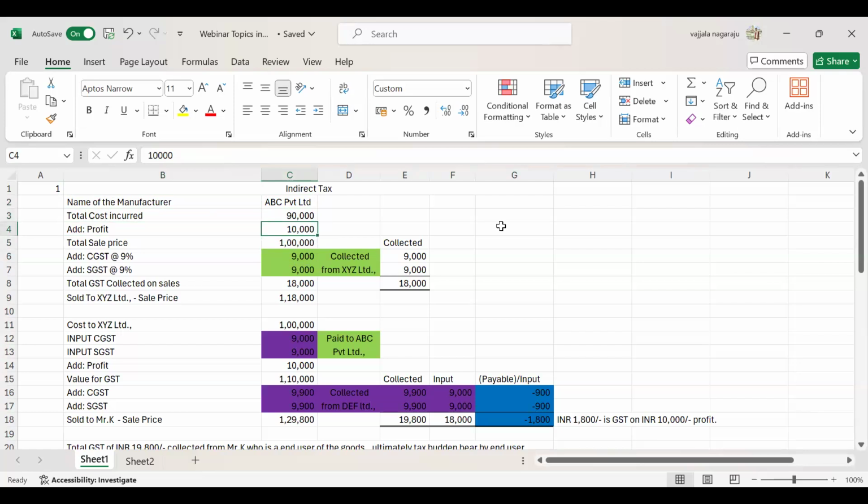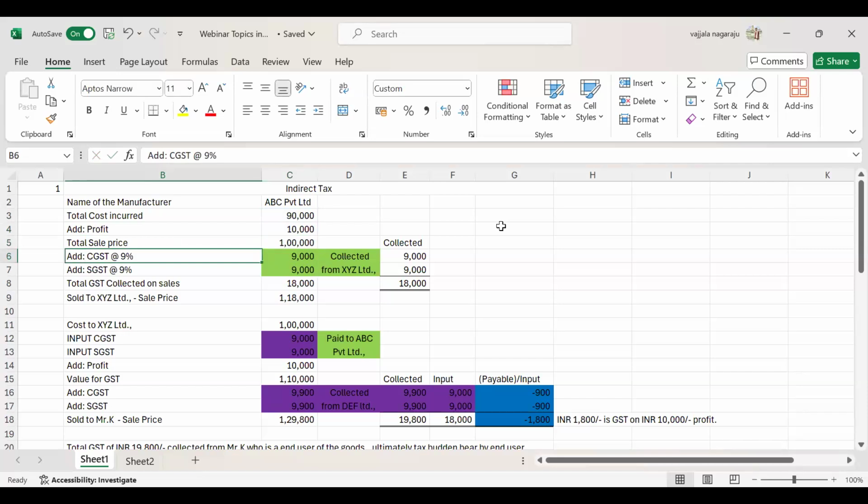Here, ABC Private Limited has considered 10,000 rupees of profit. So the total sale price before GST would be 90,000 plus 10,000, which is 1 lakh rupees.